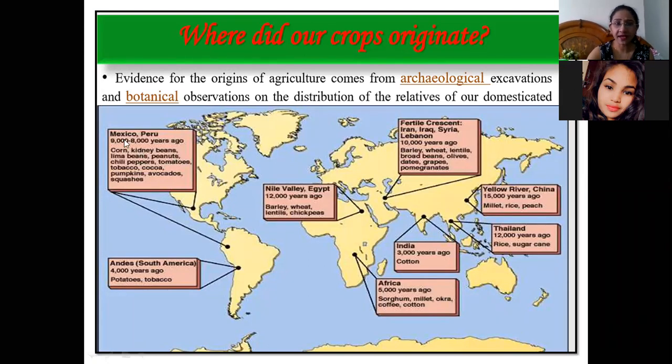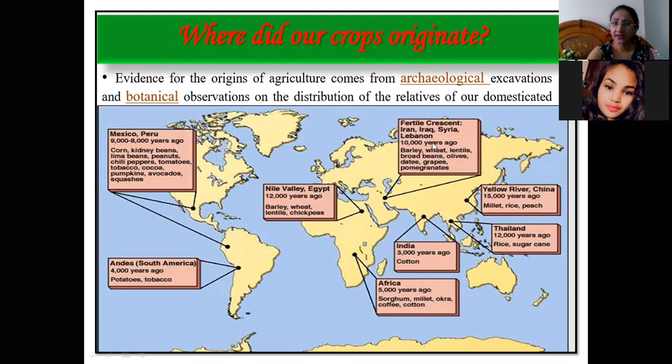For example, in Mexico and Peru, as you can see on the map, crops like corn, kidney beans, lima beans, peanuts, chili peppers and tomatoes, through archaeological observations and excavations, may have originated in those regions about 8,000 to 9,000 years ago.